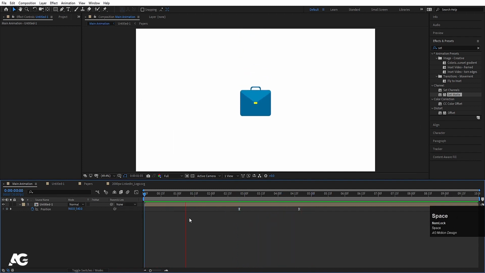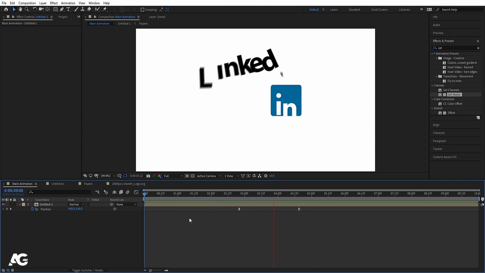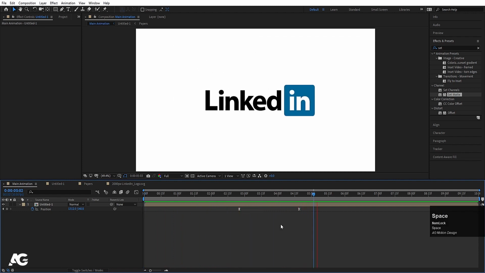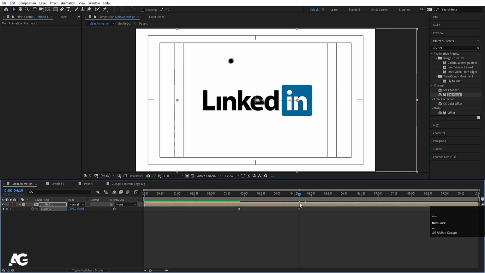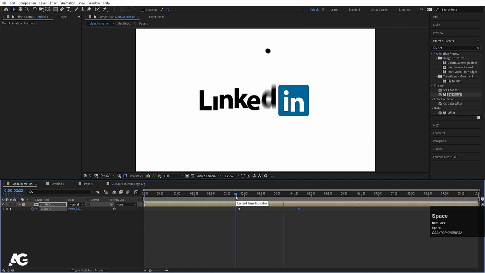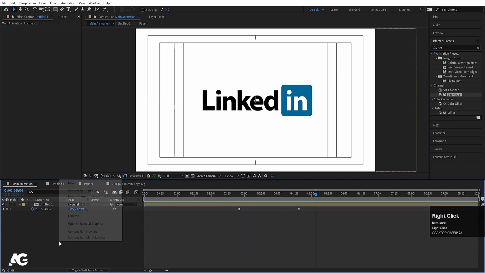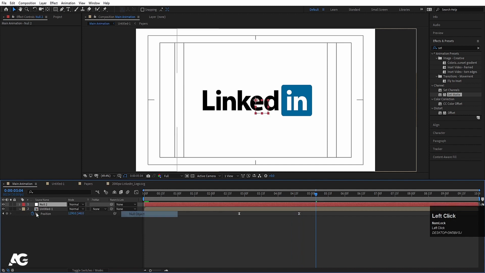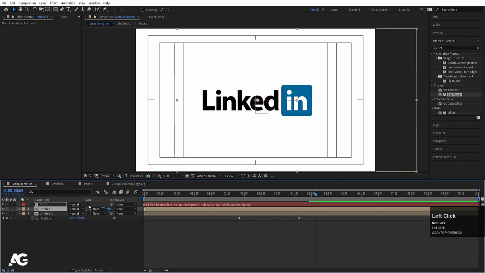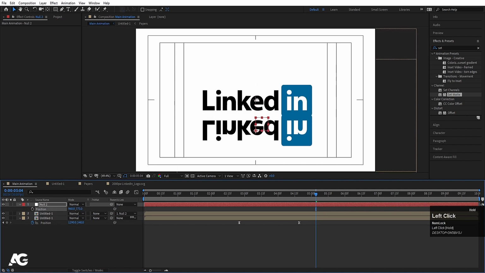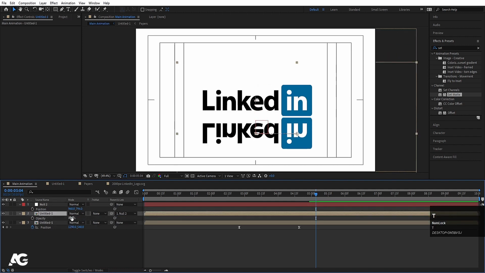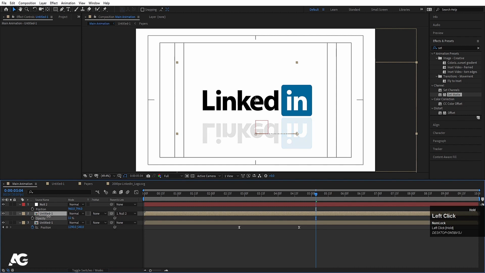So if you see this animation now, you will get this kind of stuff. I think this is not at the center, so let's move this a little bit over here. Yeah. Now right click, new, and create one null object. Select this, hit Ctrl D, make it parent with this null. Select this null, press S, unlink this and let's make it -100. Press P for position, bring it down. Select this, press T and let's decrease the opacity a little bit, like that.